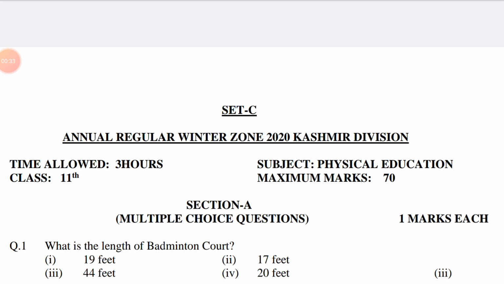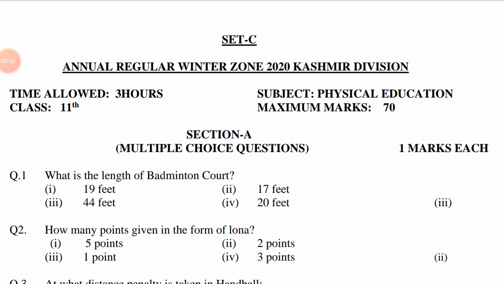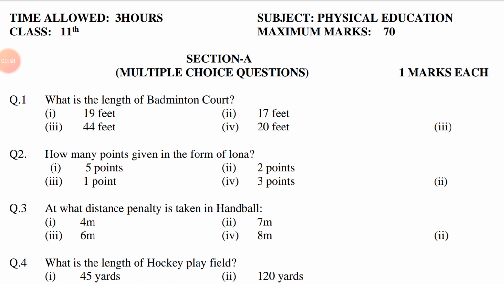Time allowed 3 hours. Subject Physical Education. Class 11th. Maximum marks 70. Section A. Multiple choice questions, 1 mark each. Question number 1. What is the length of badminton court? Option first 19 feet. Second 17 feet. Third 44 feet. Fourth 20 feet. Answer is option third, 44 feet.